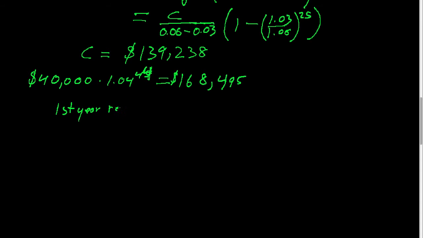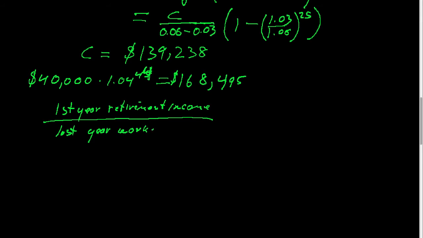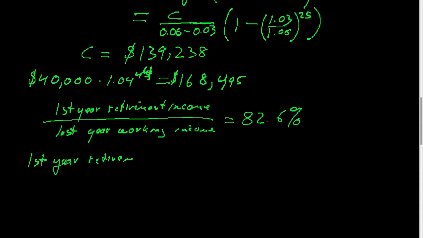Which means that the first year retirement income divided by last year of working income is 82.6%. Not too bad.